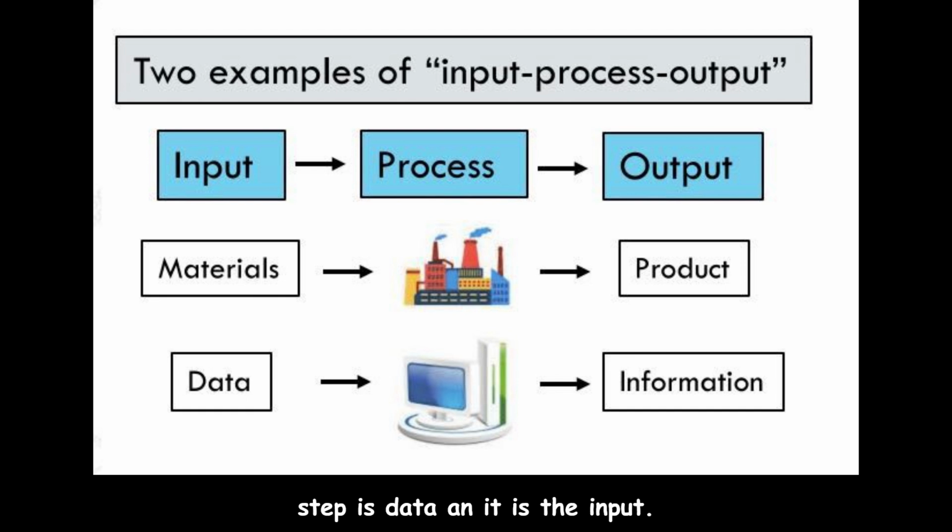The next step is data and it is the input. Then, it is to go to the computer. Finally, it comes to become the information, or output. To sum up, this graph tells about input and output.